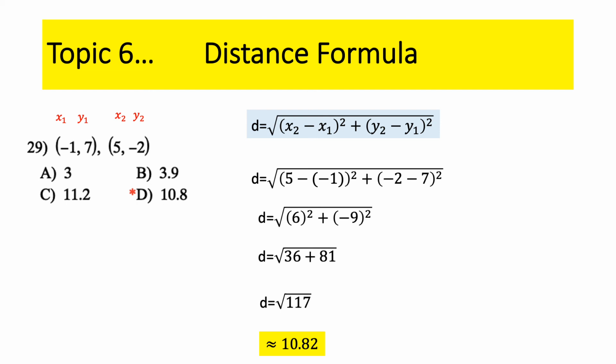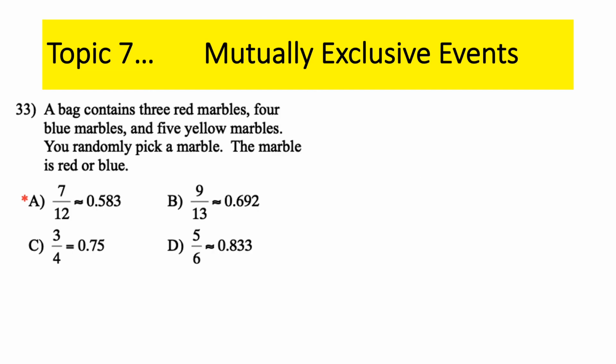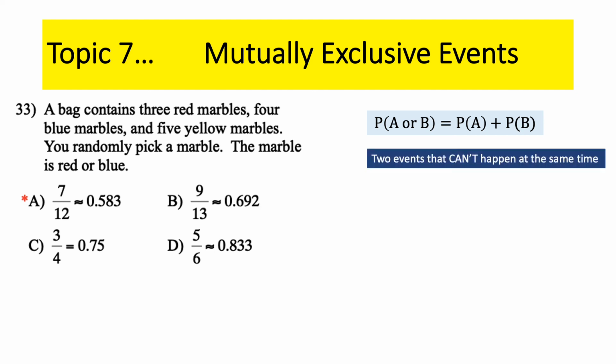One more thing. The only thing I will test you on for probability is mutually exclusive events. So, I could have chosen a lot of things. This is the one I'm going to choose. So you got, remember, mutually exclusive events. This is the formula. If you are mutually exclusive, the probability of A or B, you simply take the two probabilities and you add them together. Remember, mutually exclusive means the two events cannot happen at exactly the same time.